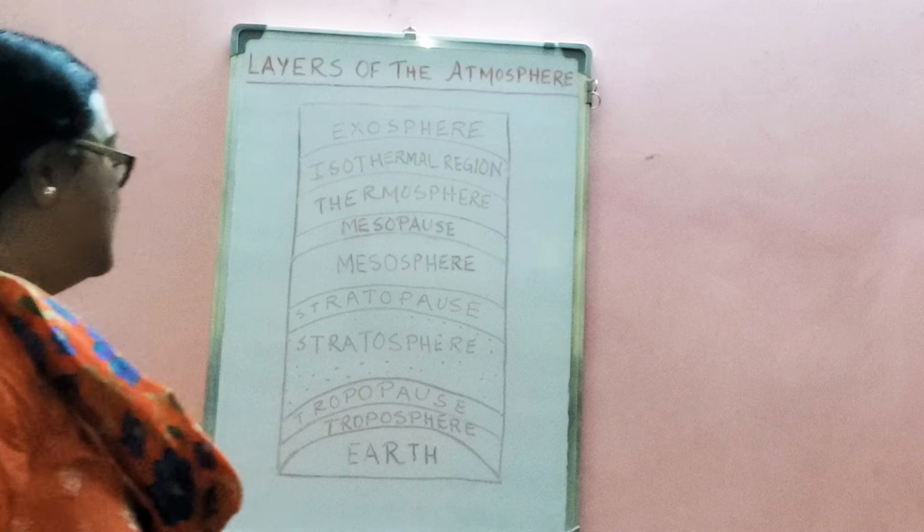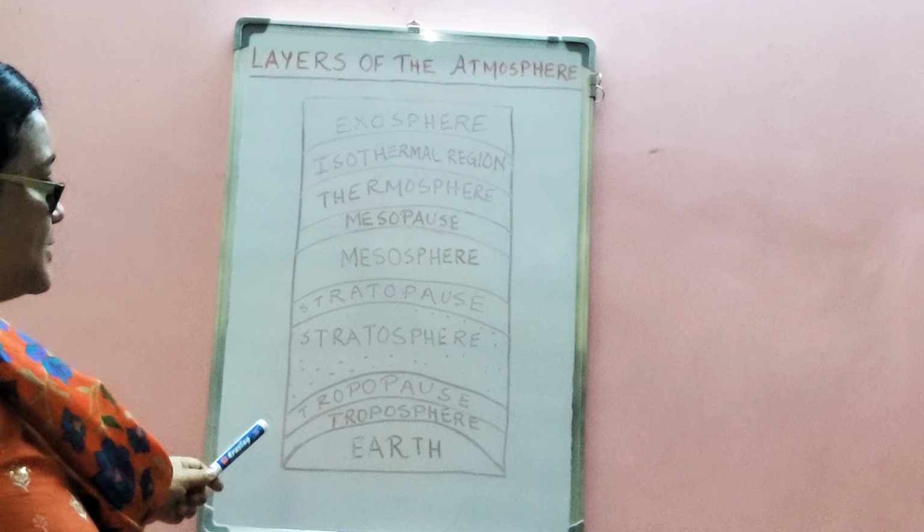The layers of the atmosphere are classified on the basis of the temperature change. Each layer of the atmosphere has its own composition, density and thickness. Now let us see the names of these different layers of the atmosphere which are classified on the basis of temperature. The first layer of the atmosphere, here you can see, is the troposphere.